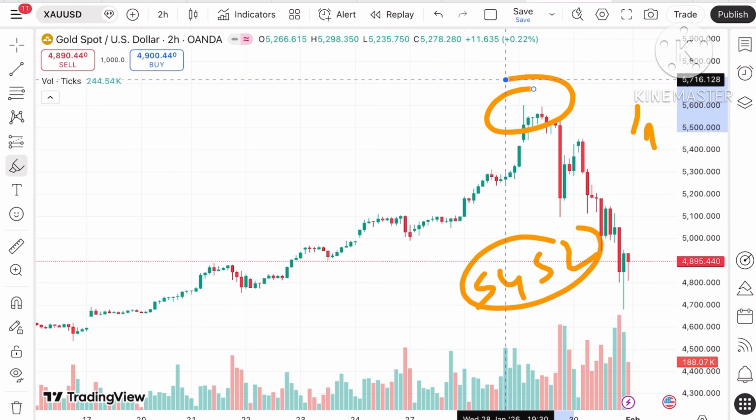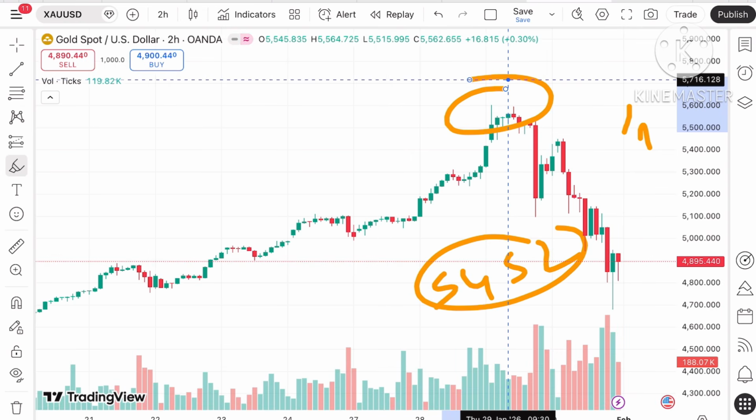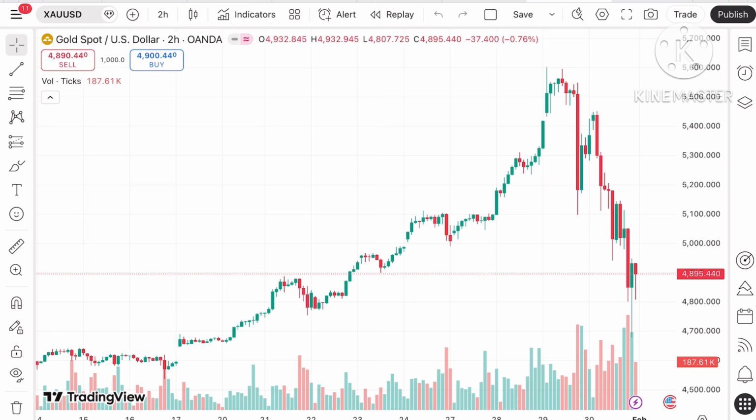Today we'll be explaining with the help of the 2 hour chart, daily, weekly and then monthly chart, plus the biggest event that could shake gold in Feb 2026. See, as you can see, why is gold elevated? Gold recently surged as investors sought safety amid geopolitical tensions and heavy central bank buying, while expectations on interest rate policy continue to influence demand. This is what we have seen in this particular month of Jan.